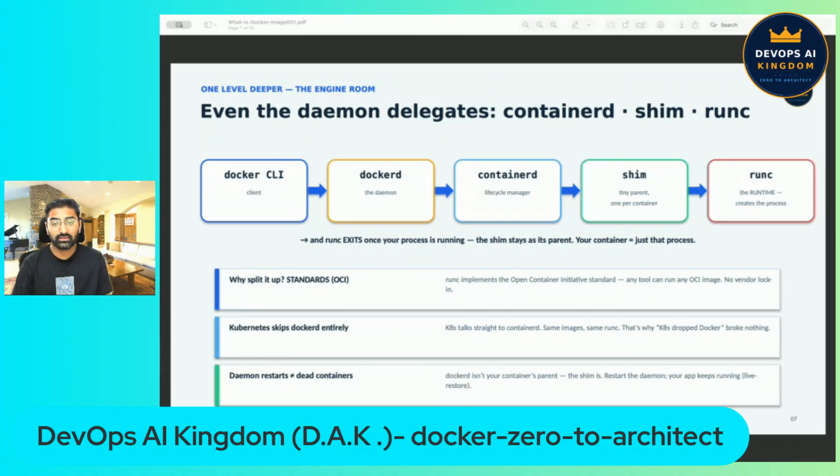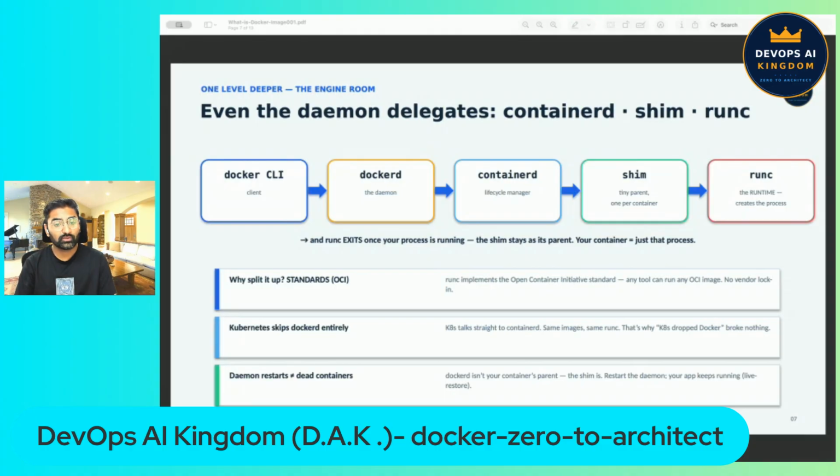Reason two is resilience. For example, Kubernetes, the biggest container platform in the world, talks directly to containerd and skips dockerd completely. That is why when you heard that Kubernetes dropped Docker, nobody's container actually broke. And because the daemon is not the parent of your containers, the daemon can even restart without killing them.